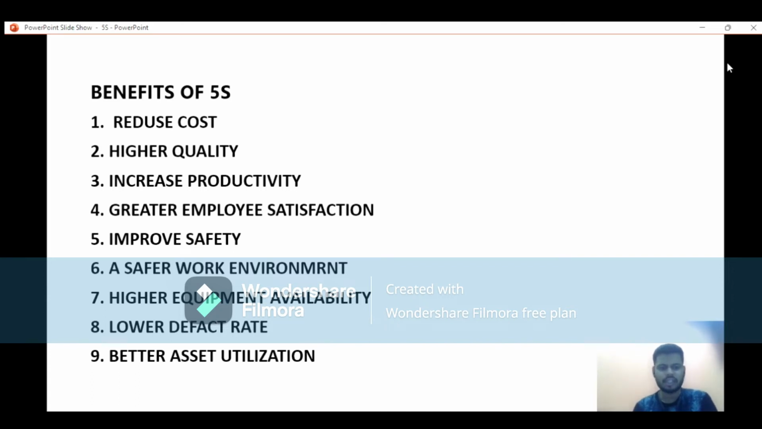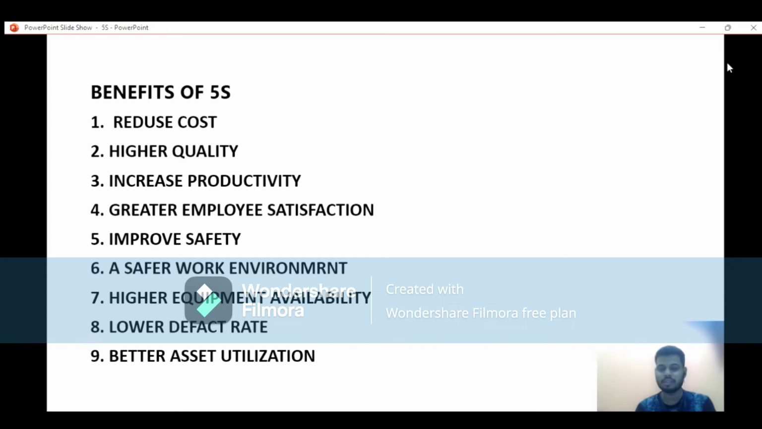And the third one is to increase productivity. If you're doing 5S, how can productivity increase? Some of you may have the question about that. If anyone is clear on this answer, how can we increase productivity? Comment to me about that. But according to me, if we are doing 5S, then it enhances productivity and brings greater employee satisfaction.